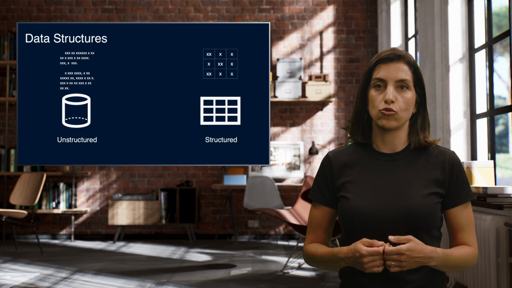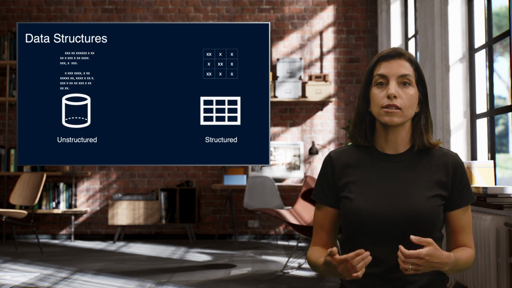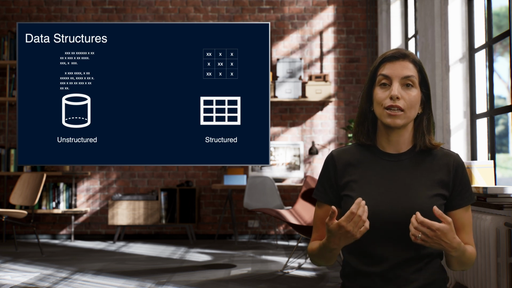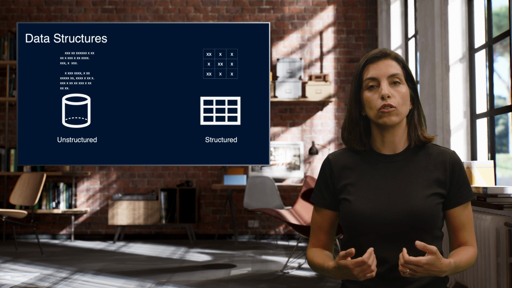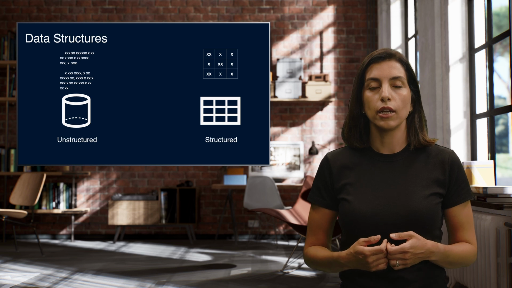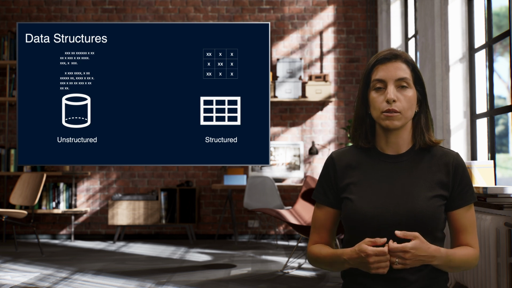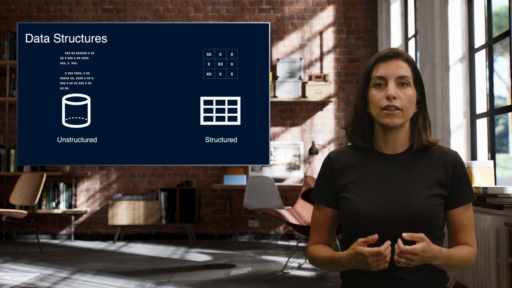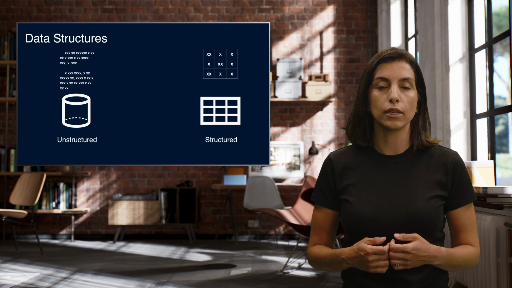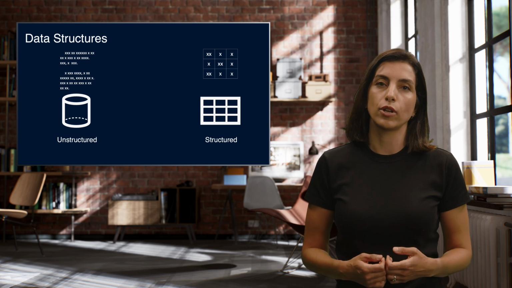Next, we have unstructured data. Unlike structured data, unstructured data lacks a predefined format. It includes diverse types of information, such as text documents, images, videos, and social media posts. While it contains a wealth of information, it's more challenging for AI models to process due to its variability and complexity. However, advances in natural language processing, computer vision, and other AI technologies are enabling the extraction of meaningful insights directly from unstructured data without pre-structuring and labeling.